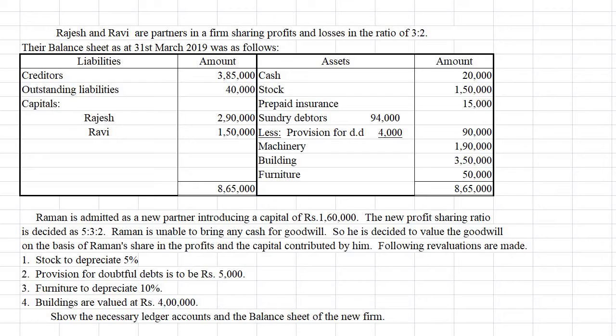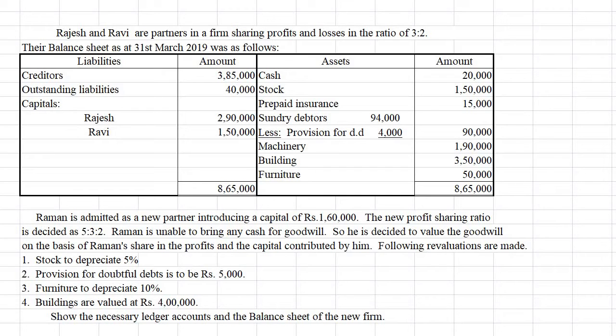There is a decrease in stock at 5%. That means 1,50,000 is the amount of stock, it's 5% decrease. Provision for doubtful debts increased, or you can say the asset sundry debtors decreased by 1,000 rupees. So already 4,000 was there, now it increased to 5,000. So there is an increase of provision for doubtful debts by 1,000 rupees or decrease of sundry debtors by 1,000 rupees. Then furniture depreciated by 10%. Furniture we have 50,000, so 5,000 is the decrease.